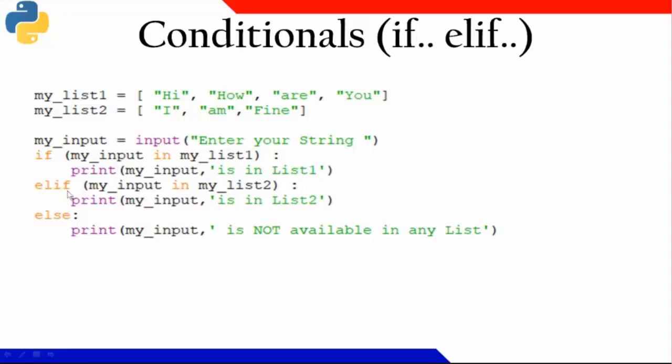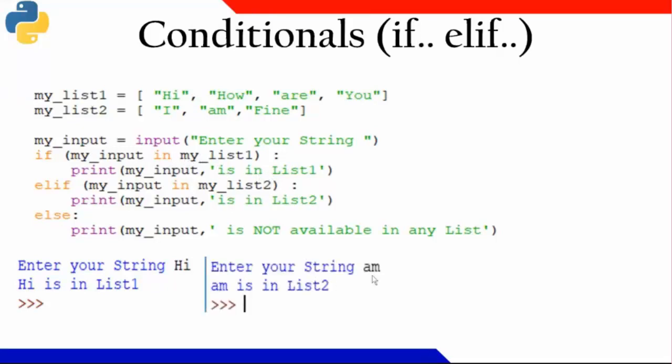Same structure. Here I'm taking two lists, list 1 and list 2. I'm asking it to enter something. If it is in list 1, then it prints that it is in list 1. Otherwise, I'm checking whether the value that I have entered is in list 2. If it is in list 2, it prints that, or otherwise, in the else case, I'm printing that this value is not available in the list. Let us say I have entered hi. This hi is a part of list 1, so it says it is a part of list 1.